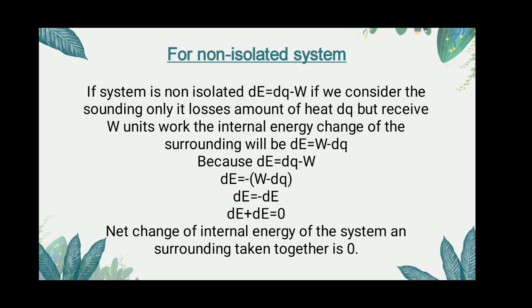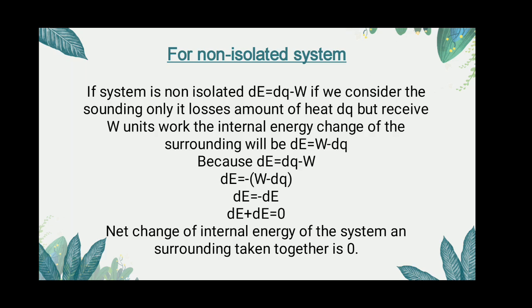Since dE is equal to dQ minus W, therefore dE' is equal to minus (W minus dQ). That is dE' is equal to minus dE, and dE plus dE' is equal to 0. Thus the net change of internal energy of the system and surroundings taken together must be 0.